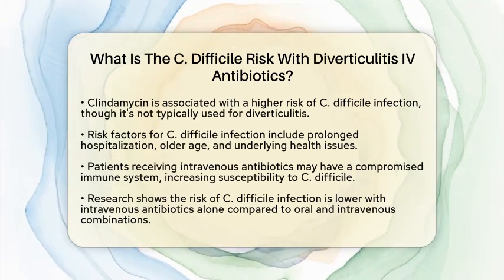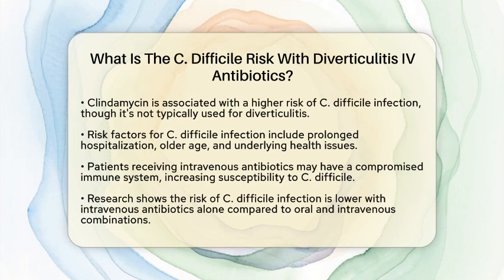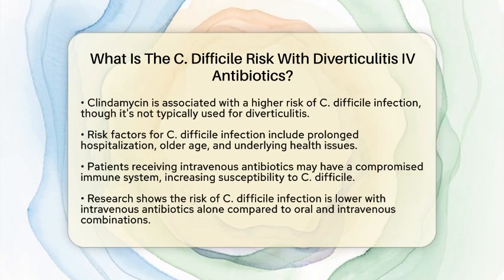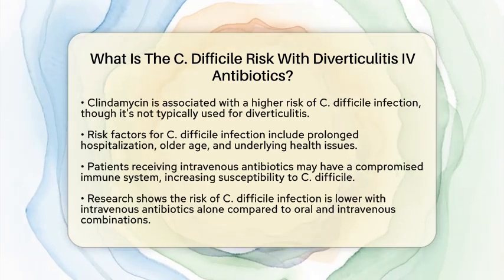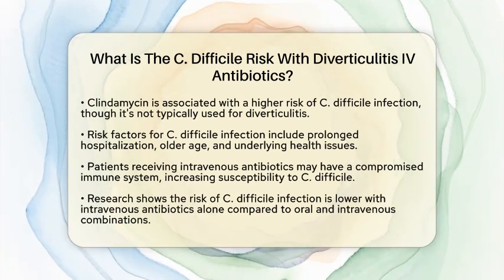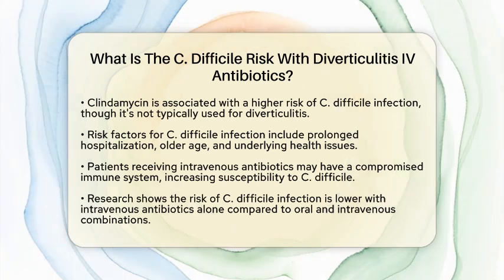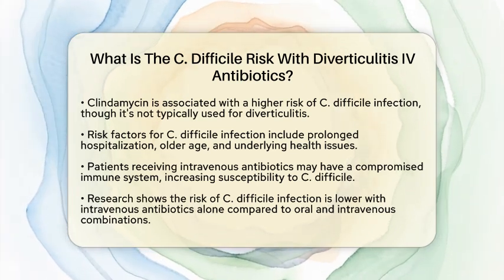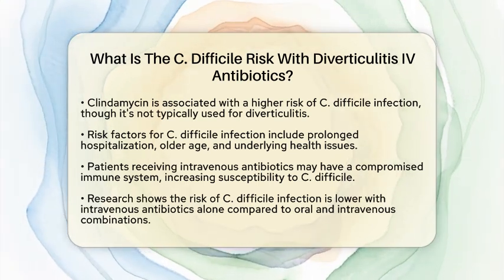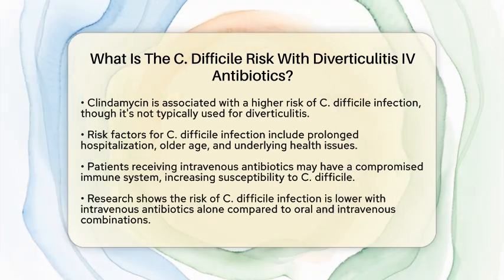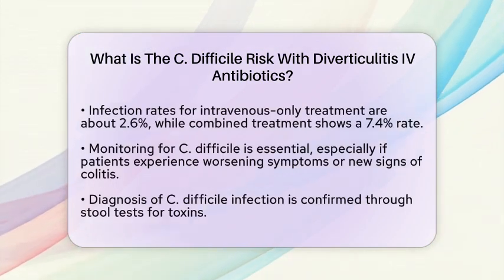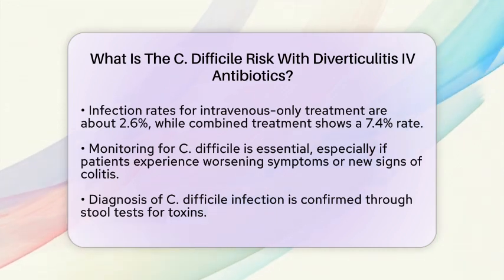Patients receiving intravenous antibiotics for diverticulitis may already have a compromised immune system due to the severity of their infection, which can further increase their susceptibility to C. difficile. Research indicates that the risk of C. difficile infection is lower with intravenous antibiotics alone compared to when oral antibiotics are also used. One study found that the infection rate was about 2.6% for those receiving only intravenous antibiotics, compared to 7.4% for those on a combination of oral and intravenous antibiotics.